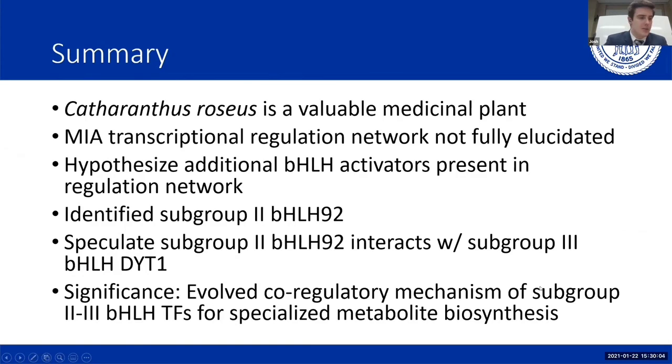In summary, Catharanthus is a valuable medicinal plant. The MIA transcriptional regulation network is not fully elucidated. We hypothesize that there are additional bHLH transcription factors that activate activators present in our regulation network. We've identified subgroup 2 bHLH92 and speculate it interacts with a subgroup 3 bHLH, DYT1. The significance of this work is that Catharanthus has possibly evolved a co-regulatory mechanism of subgroup 2 and 3 bHLH transcription factors for specialized metabolite biosynthesis. That is the end of my presentation.